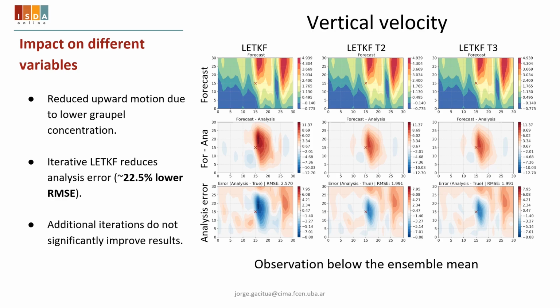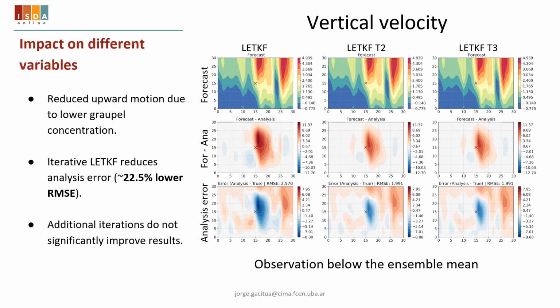Now, for the vertical velocity, again, in the case where the observation is below the ensemble mean, we see that we also have a positive correction in all the cases, but with the LTKF with iterations, we reduce the upward motion because we need to have a lower Graupel concentration.